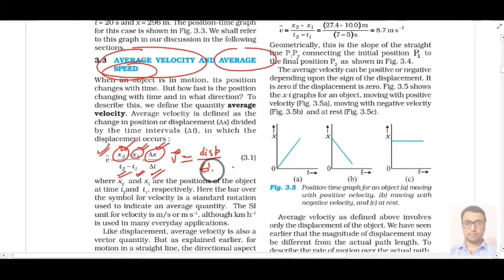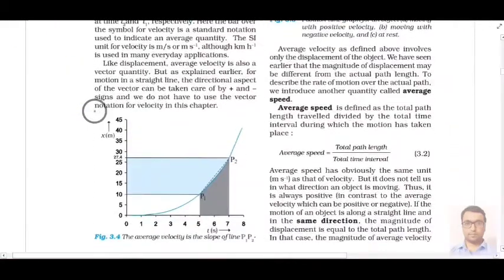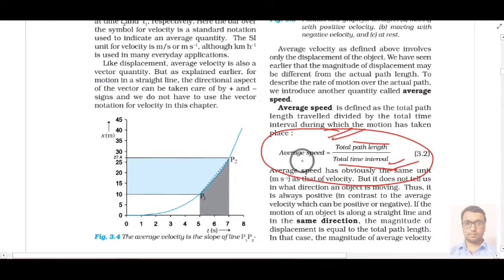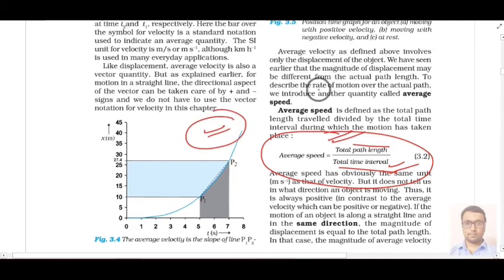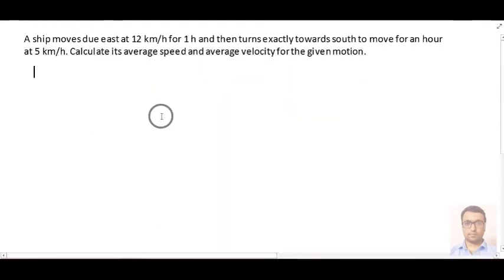Moreover, if we talk about speed, then average speed is given by total distance traveled divided by time taken by an object. Like here you can see the average speed formula is given: total path length upon total time interval. So with the help of some illustration, we will try to understand the difference between velocity and speed.